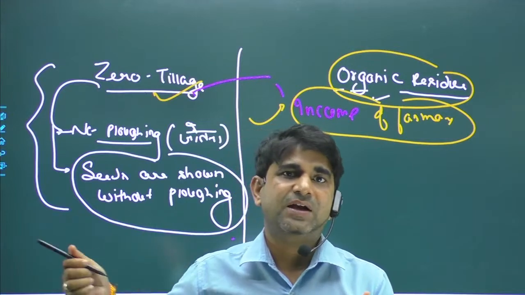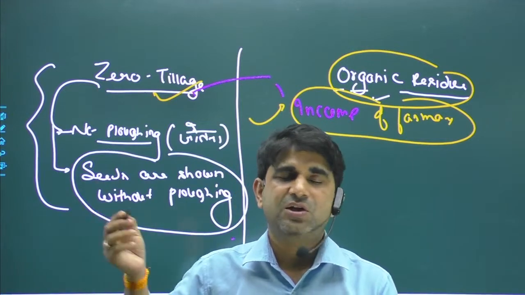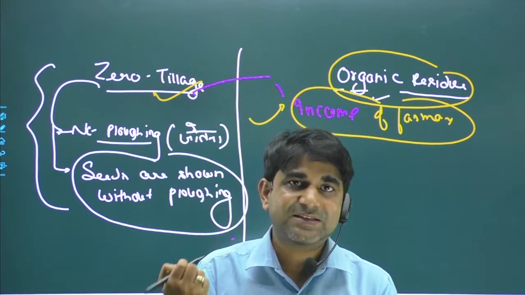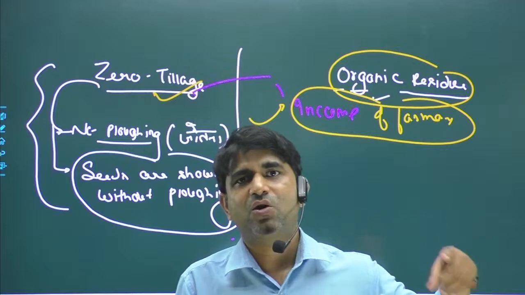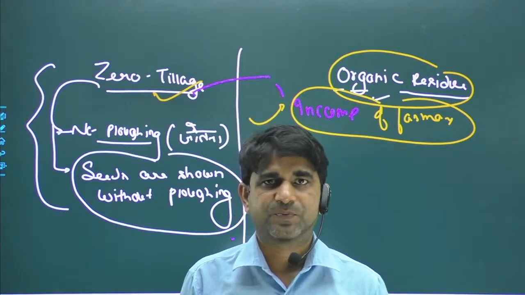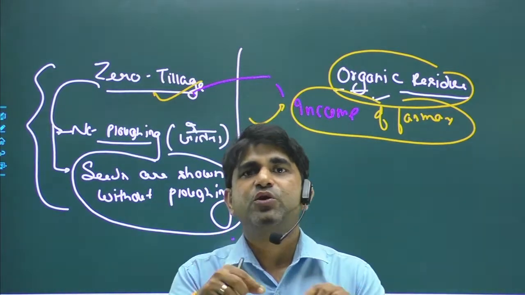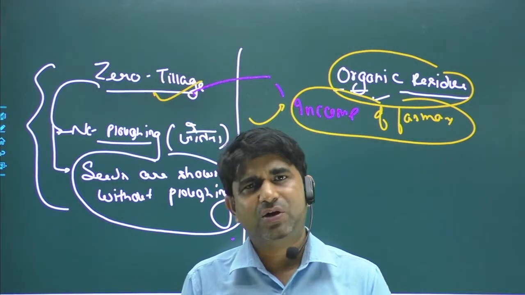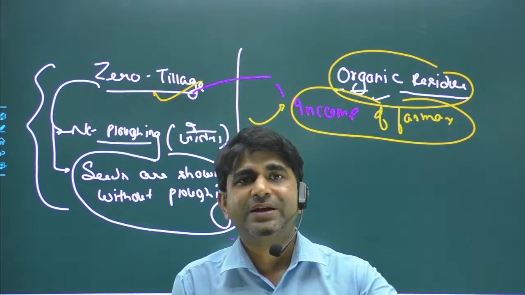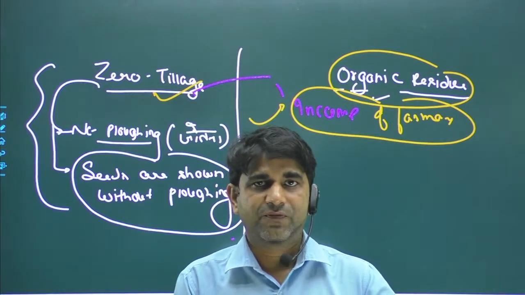If we apply the zero tillage method, that will also decrease the burning of organic residue, so that will be a good thing. The second thing is that when you burn residue in a paddy field, a wheat field or any field, it will also increase the temperature of the land.